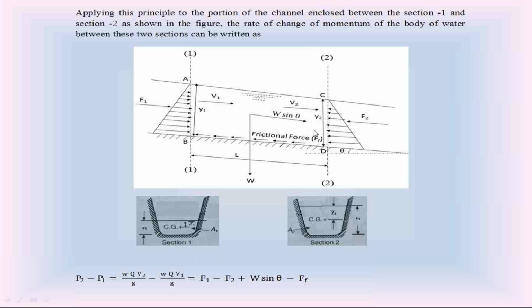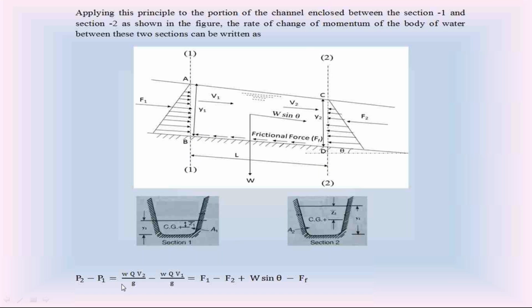So in this diagram, we apply Newton's second law. The rate of change of linear momentum between section 1 and section 2, P2 minus P1, is equal to the resultant of all forces acting on the water between section 1 and section 2. This is the Newton's second law equation. P2 minus P1, the rate of change of linear momentum of water flow between section 1 and section 2, is equal to the resultant of all forces acting on the water between section 1 and section 2.